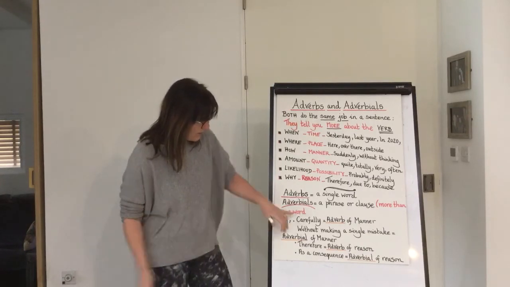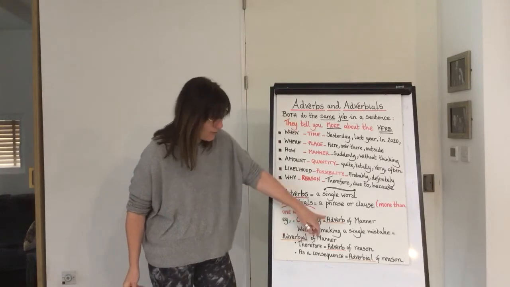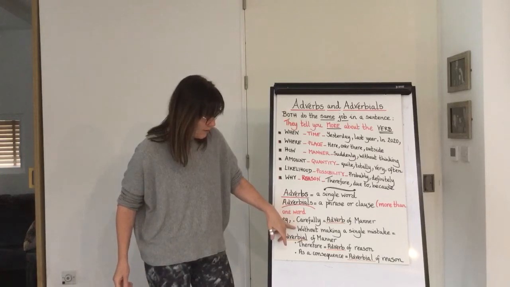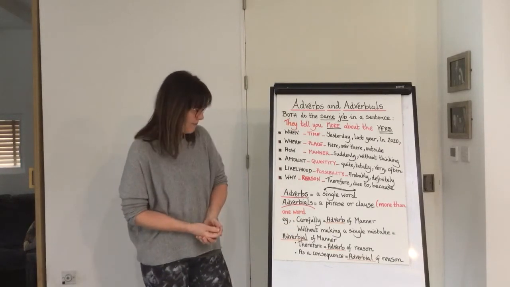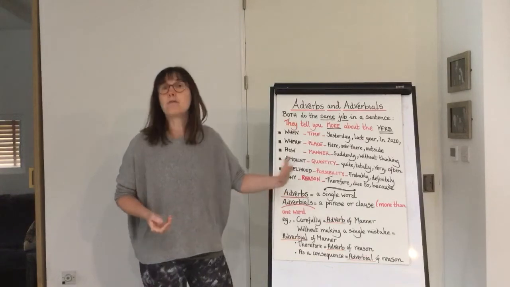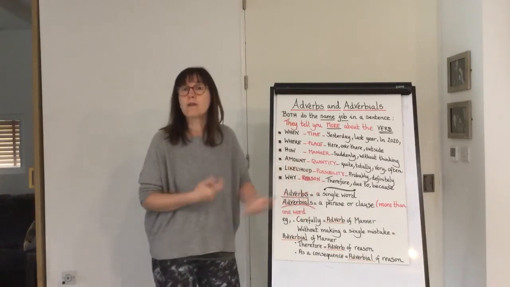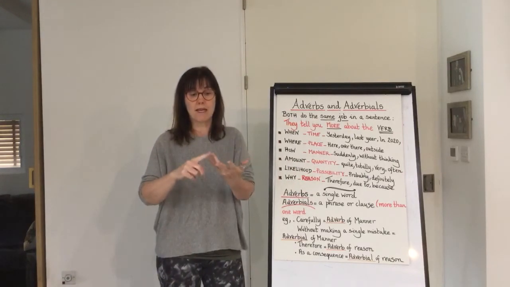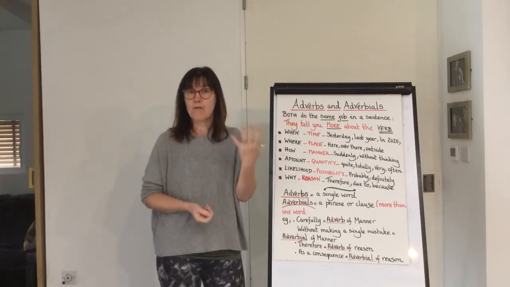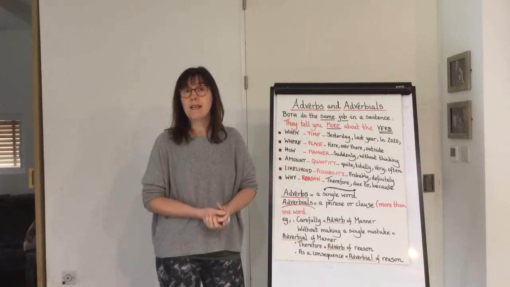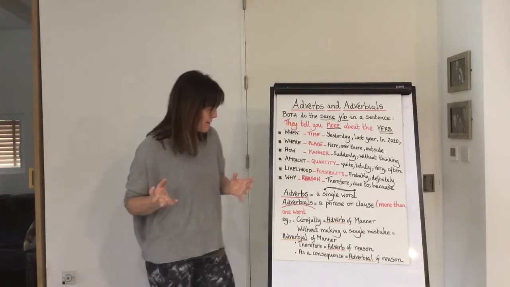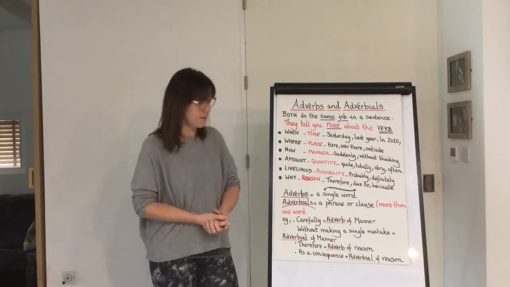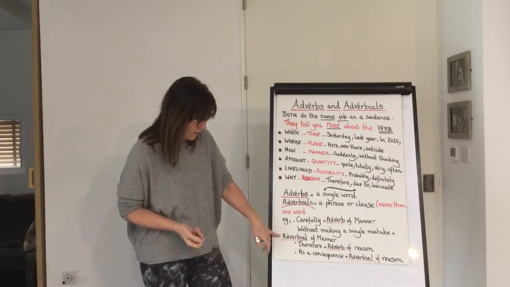Okay, for example, carefully is an adverb of manner, and it's an adverb. Let's try that as an adverbial that means a similar thing. So without making a single mistake means you're also doing it carefully, but obviously a phrase has been used. Without making a single mistake, so 5 words, it's a phrase, but it still tells us the same thing as carefully. It still tells us how the verb has been done. So that would be an adverbial.